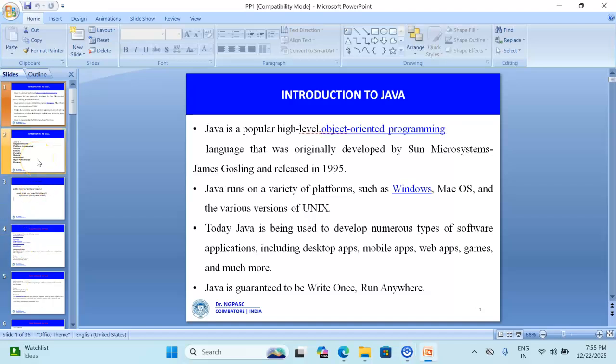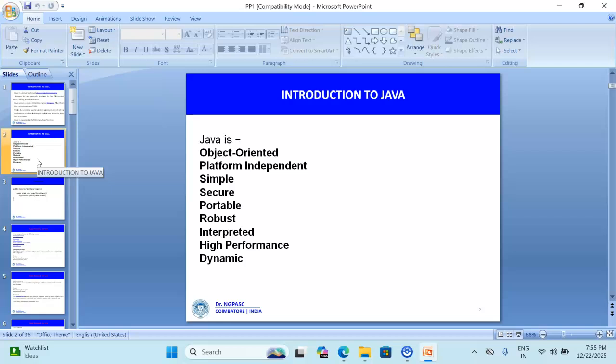And next we are going to see the features of Java. Java is object oriented, that is, everything in Java is an object. This makes the code modular and reusable. Next is platform independent, and it is simple, that is, it removes complex features of C++ like explicit pointers and operator overloading, etc. And it is secure, that is, a Java program runs inside the Java Virtual Machine, a virtual sandbox. It prevents unauthorized access to some resources.